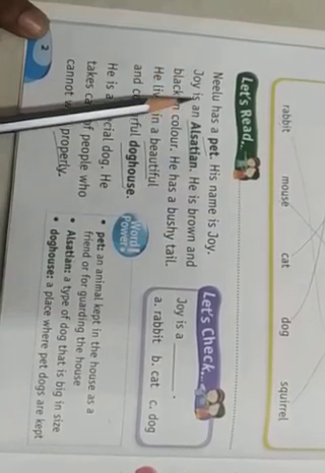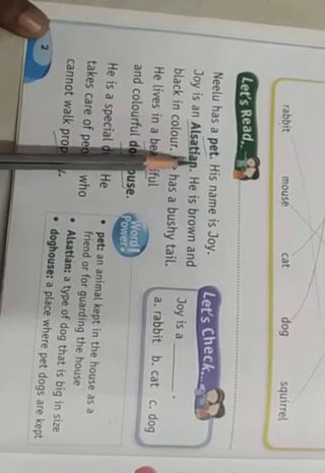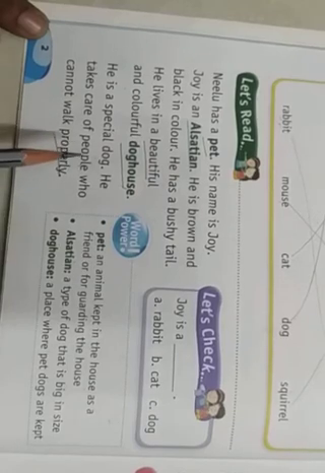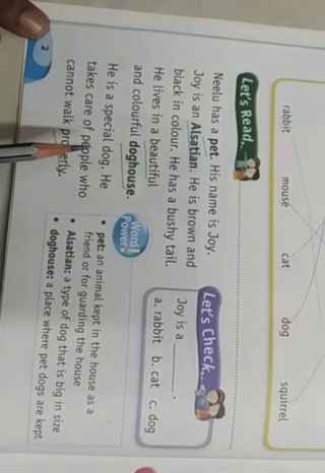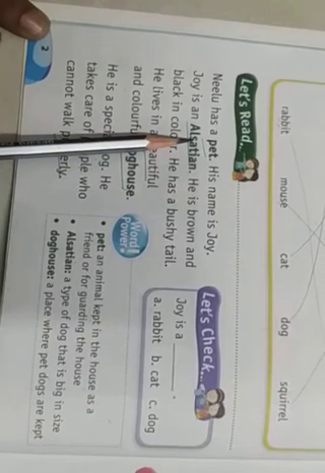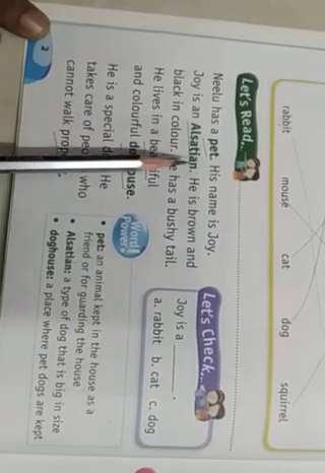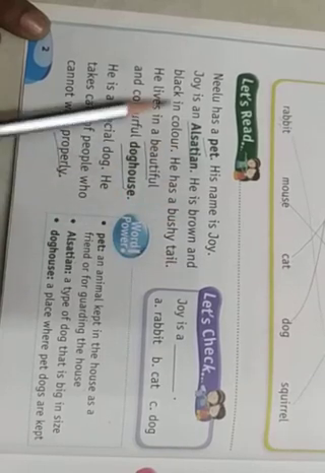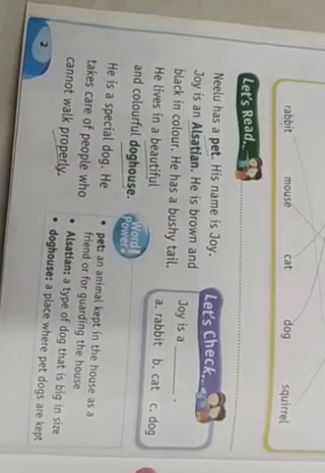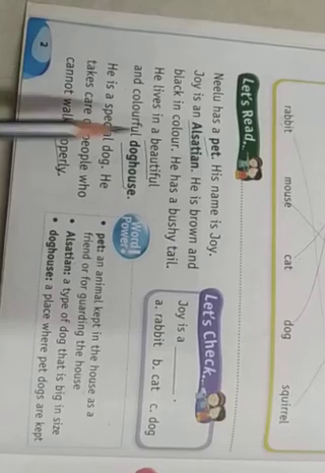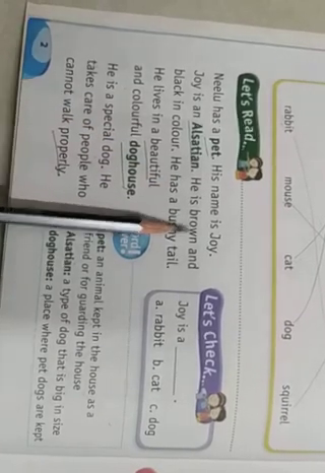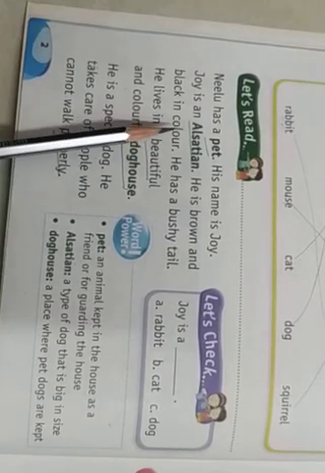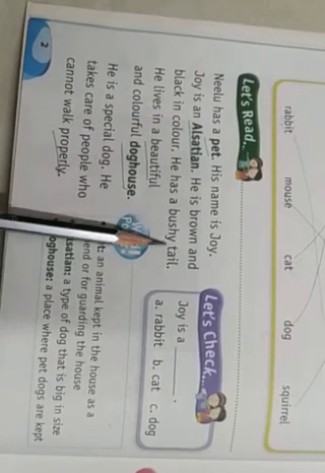Joy is an Alsatian. As we are familiar with the meaning, it is a type of dog that is big in size. This is called Alsatian. Joy is an Alsatian. He is brown and black in color. Which color is he? He is brown and black. He has a bushy tail.